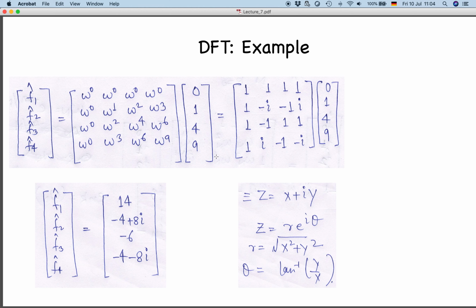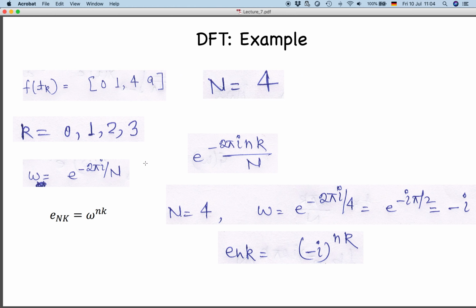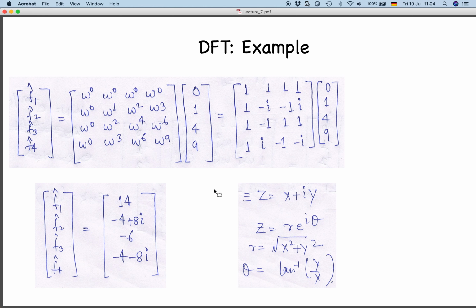Here we were writing the values from the input data, your time series, for example. So this will be just omega 0 in this case, and this first column will also be omega 0. Then these will be omega 1, omega 2, omega 3, omega square, omega 4, omega 6, omega cube, omega 6, omega 9. So you can see this generalized version here. Essentially your computer is also doing the same thing. So then we write the elements like here, 1, 1, 1, minus i. So you can see how these came.